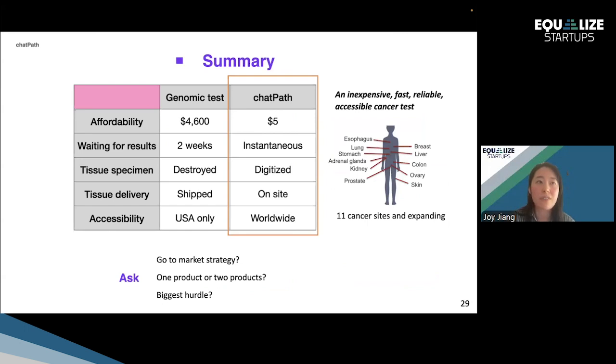And this is a summary of the pitch, where we aim to provide this inexpensive, fast, reliable, and accessible cancer test. This has been done over 11 cancer sites, and we're still expanding. So thanks so much for listening.